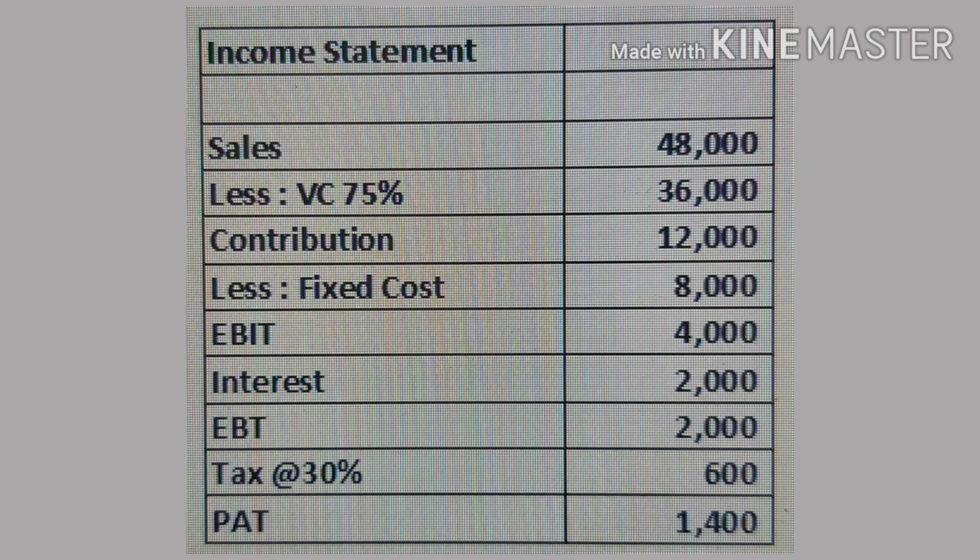Now we can prepare the income statement as required by the question. Sales we have found out 48,000, and the variable cost is 75% of the sales, and it is 36,000. So the contribution is 12,000, and the fixed cost we found out 8,000. The EBIT is 4,000. Interest is given as 2,000, so the EBT is 2,000. Tax at 30% works out to be 600, and the profit after tax is 1,400.